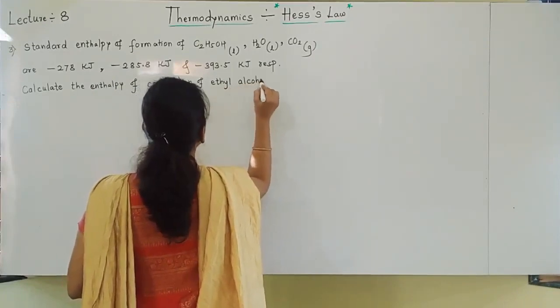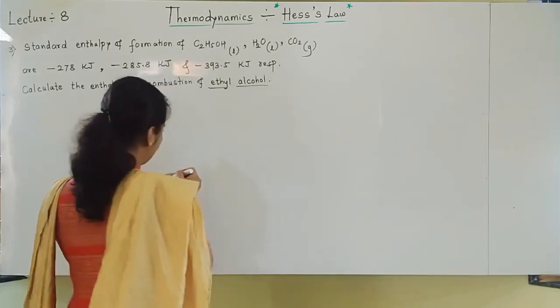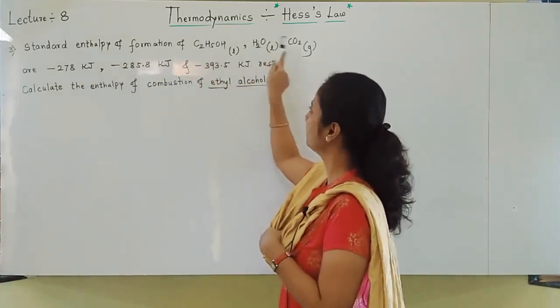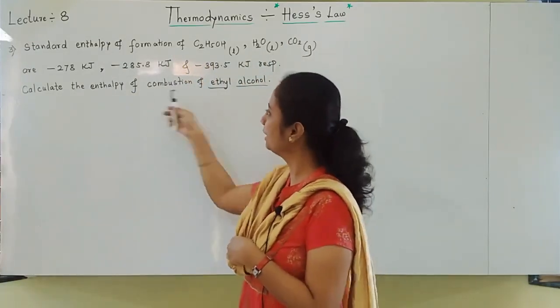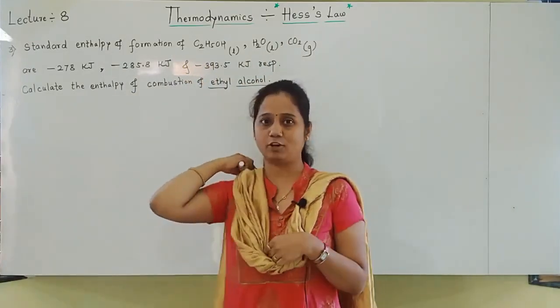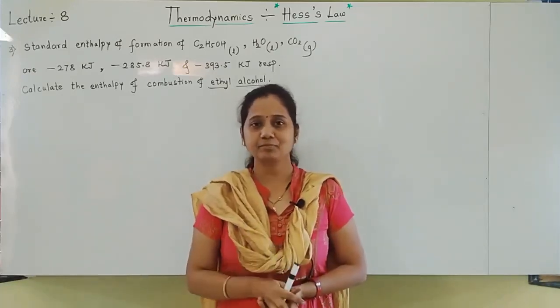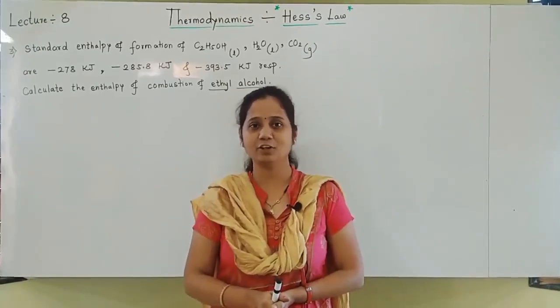Ethyl alcohol means ethanol, students. So one problem is given: the standard enthalpies of formation of these three are given, and you have to find out the enthalpy of combustion of ethyl alcohol. Please solve this and tally the things. Only then will you come to know whether the answer is correct or not. In the very next video I will give the answer for this.